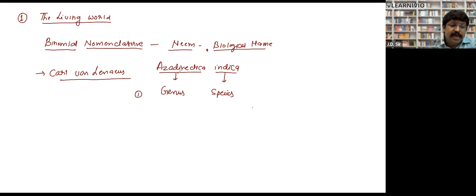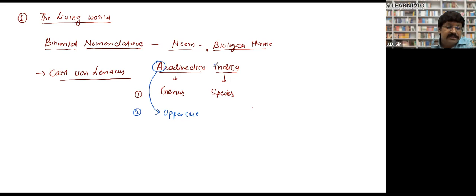His second rule was that the first letter of the genus name will be a capital letter. It will be in uppercase, right? Let me write it down: it will be in uppercase.